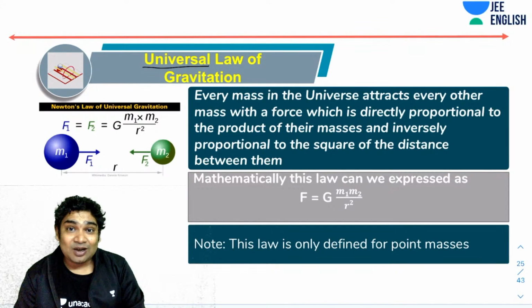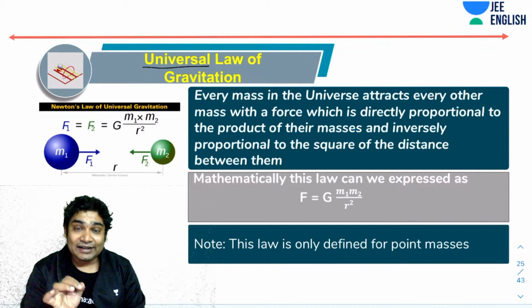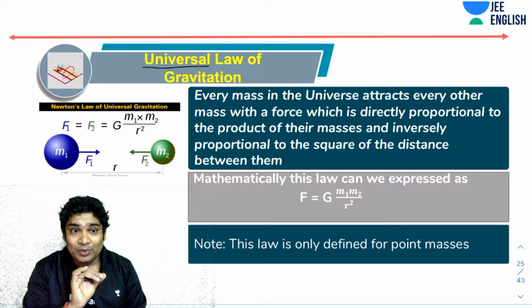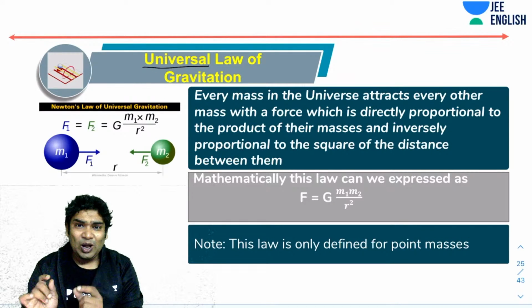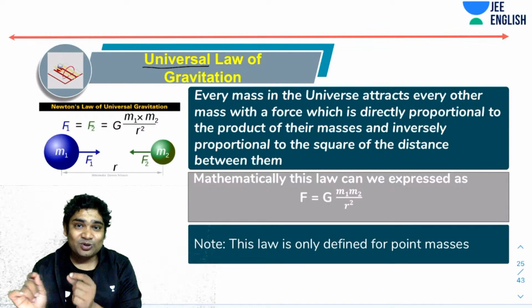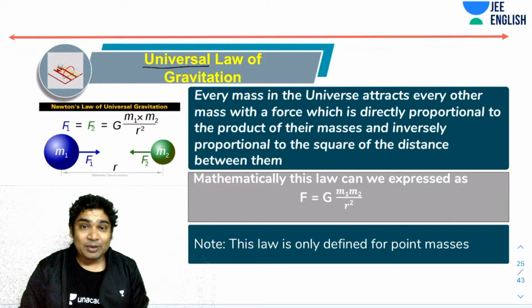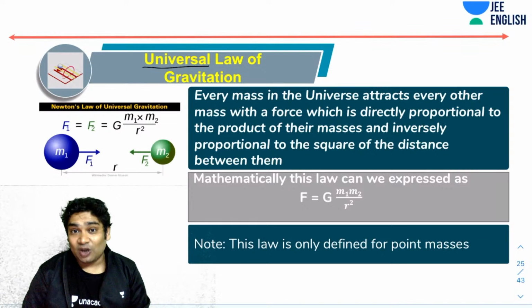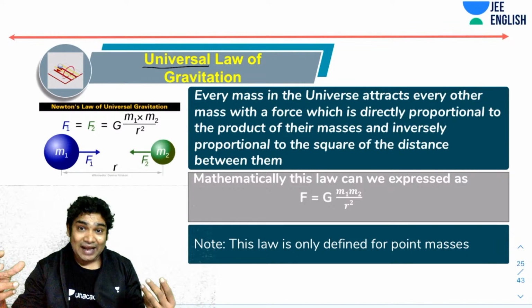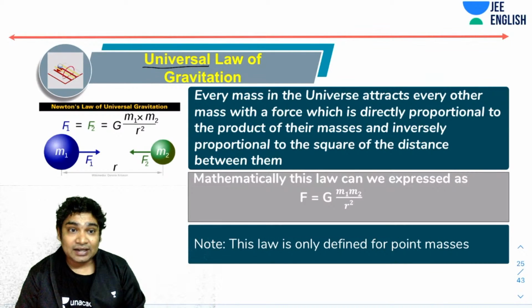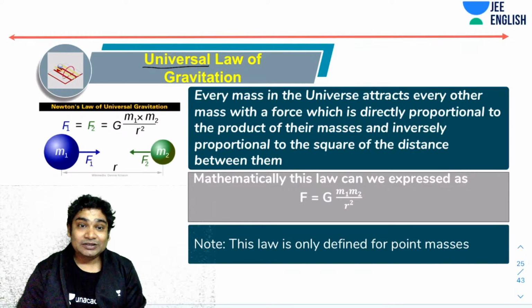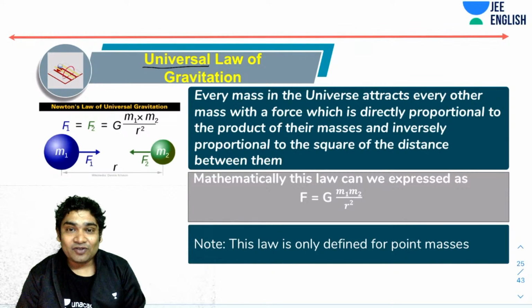Because it turns out the law of Newton holds exactly true, or obeys the same equation, for small particles like two protons, two electrons, or one proton and one electron. And exactly the same equation is valid even for celestial objects, like the force between the planets and the Earth, Earth and the sun, and the moon. That's a wonderful thing given by Newton.